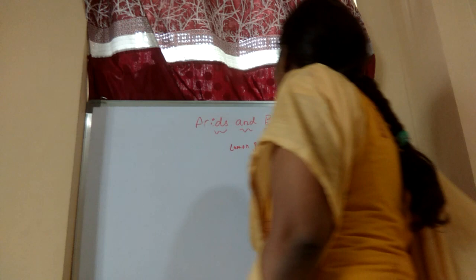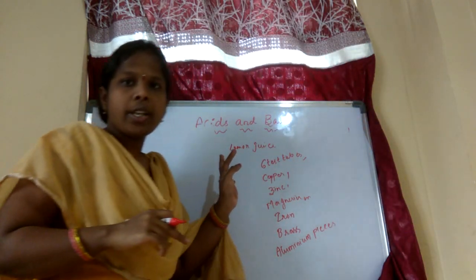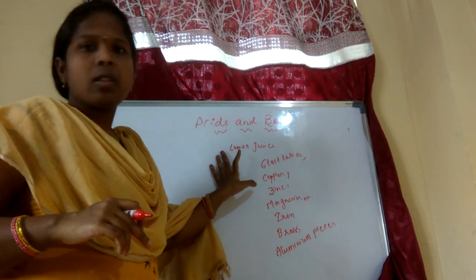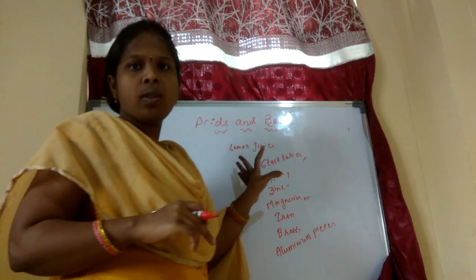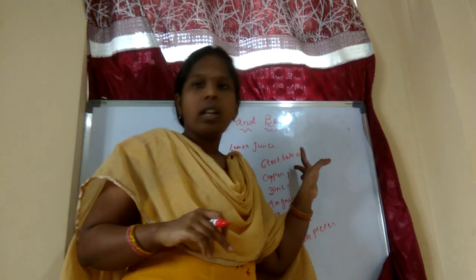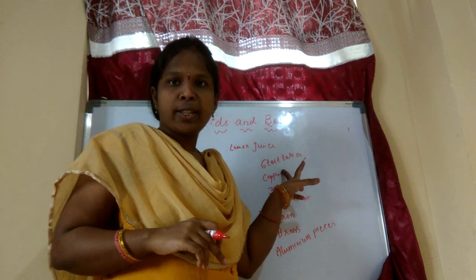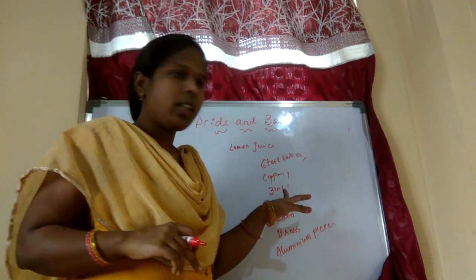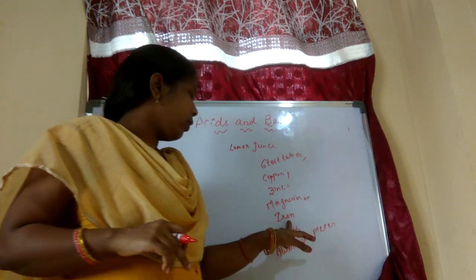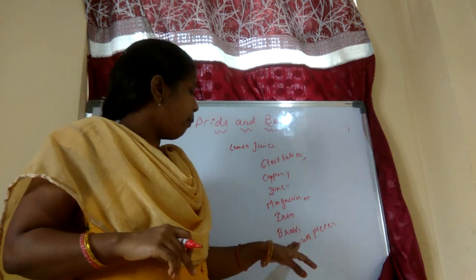What do you have to take in the 6 test tubes, children? Take some lemon juice in the 6 test tubes. And what do you have to add? You have to add copper in 1 test tube, zinc in 1 test tube, magnesium in 1 test tube, and the iron, brass, and some aluminium pieces.